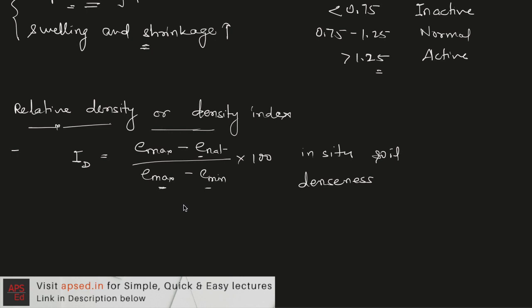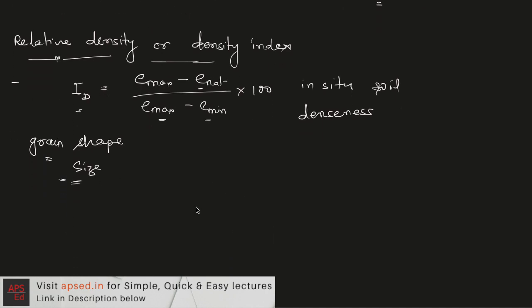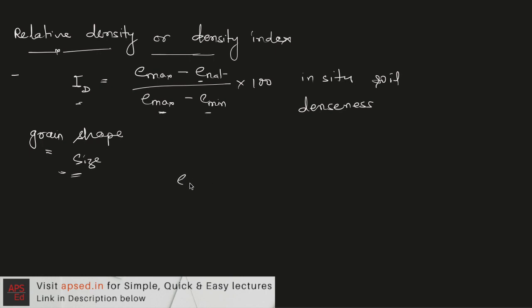So based on the environmental factors or how the settlement of these particles took place, the value of this relative density can be different for two soils that have similar grain shape and size. Even if grain shape and size are the same, the relative density can be different, because how the settlement took place, how the soil formation took place, those can be different for two soils having similar size and shape characteristics.